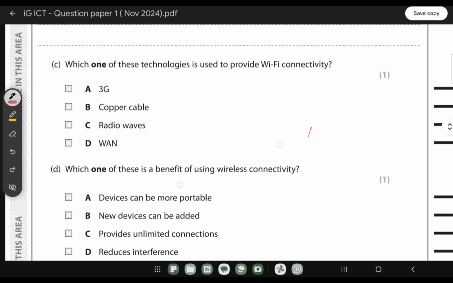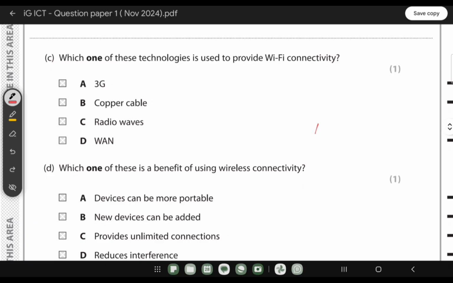Which one of these technologies is used to provide Wi-Fi connectivity? The options are copper cables, radio waves, WAN, and 3G. So Wi-Fi connectivity is the one which is the radio waves, right? Wi-Fi uses radio waves to transfer the data.